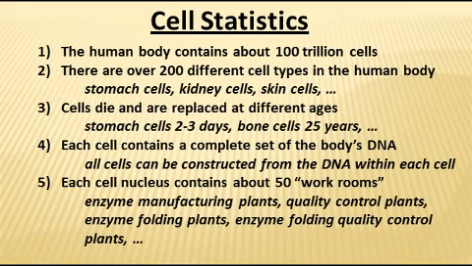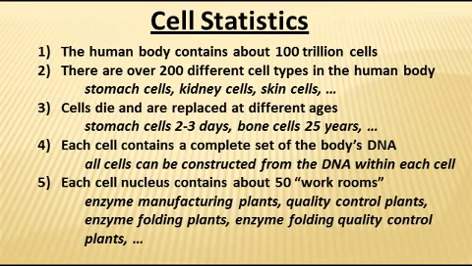Now, the most amazing thing to me about cells is that each cell contains a complete set of the body's DNA blueprint. In other words, all of your about 100 trillion cells contain all of your DNA, which enables the construction and replication of every cell in your body.